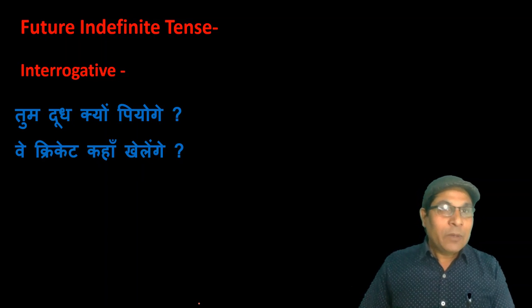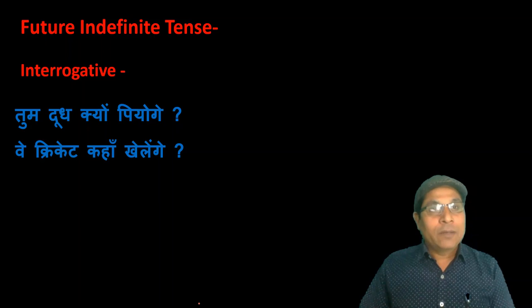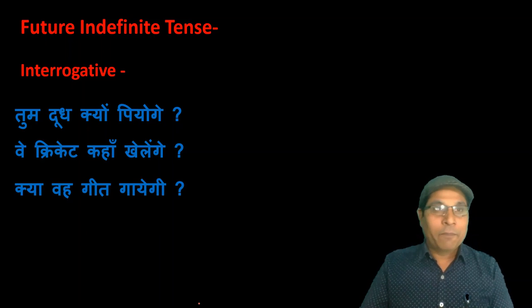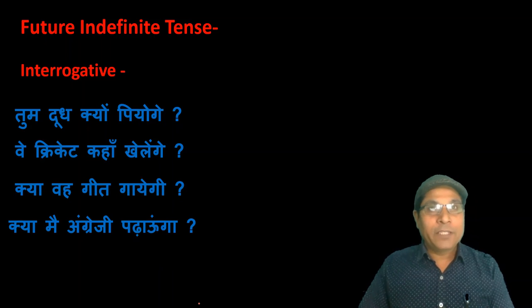the examples. तुम दूध क्यों पियोगे, वे क्रिकेट कहाँ खेलेंगे. More examples, क्या वो गीत गाएगी, क्या मैं अंग्रेजी पढ़ाऊंगा. There are two types of interrogative sentence. I have told you in the previous lectures also. One which starts with the sound kya. This type of sentence can be answered in yes or no.